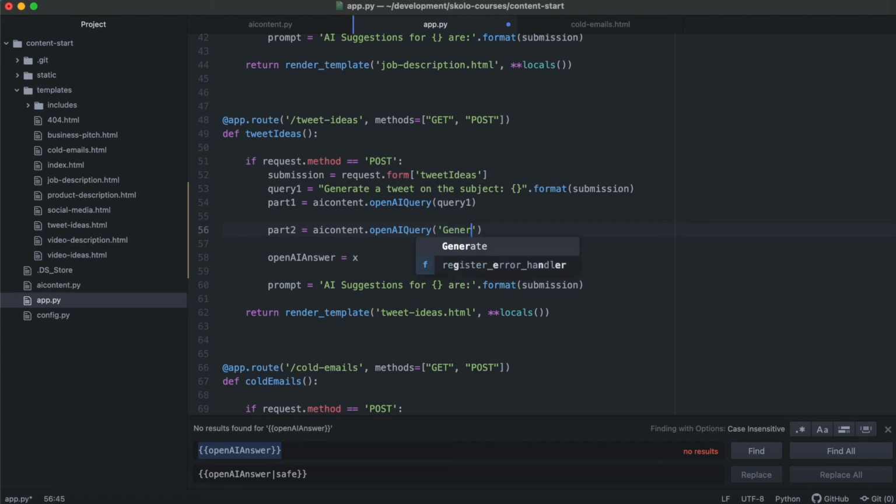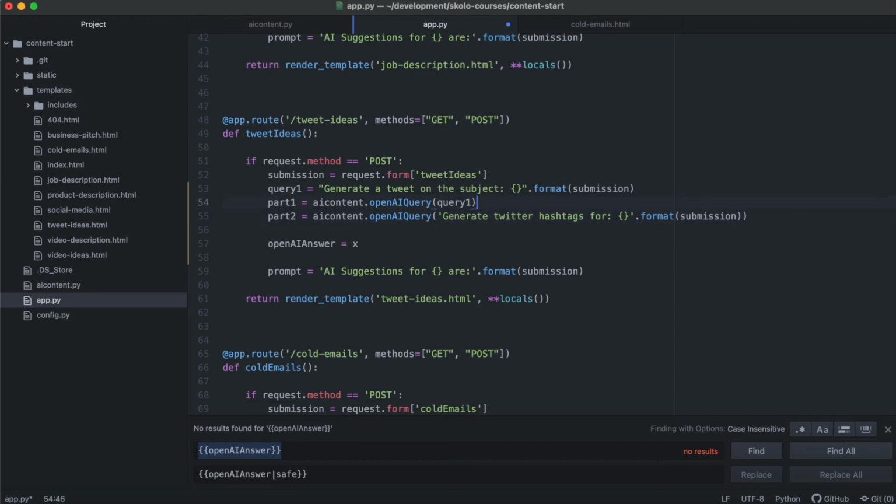We're going to say generate Twitter hashtags for, and then we're going to enter the same thing, format submission. So the same topic we're going to use to generate hashtags and actual tweet content. Just to make this look simpler for you so you can see what I'm doing here, let's not even have query one, query two. Let's just paste it like that, and then you can see what it's doing there.